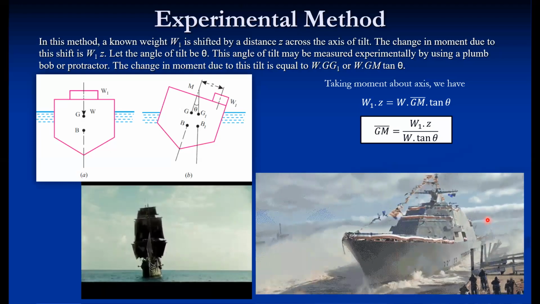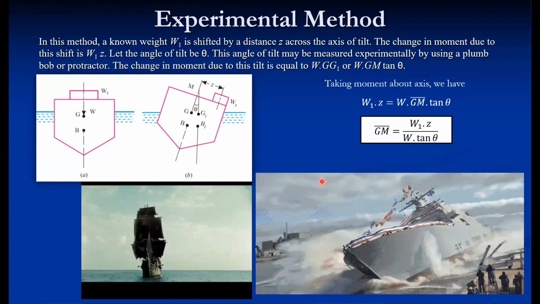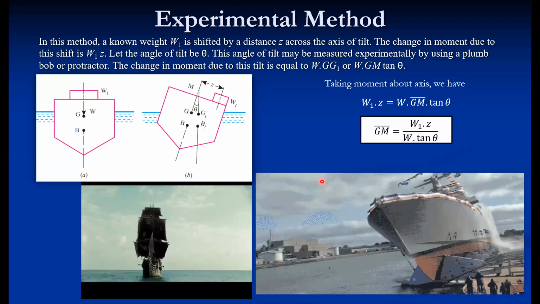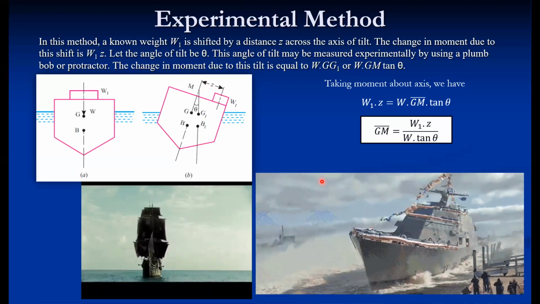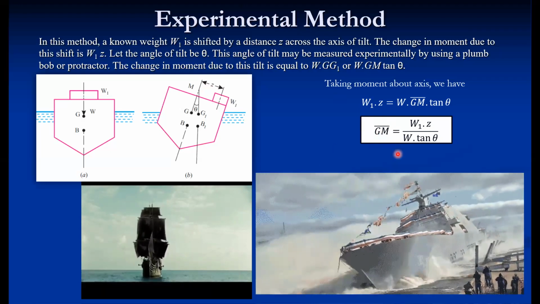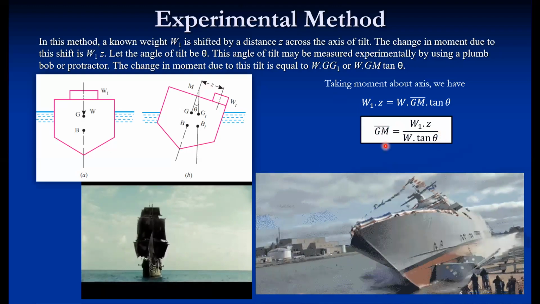Now, this method is only applicable if M lies above G, that means when the body is in a stable state of equilibrium. Now, the concern is only the magnitude of GM, because that also plays a very important role, which we will see. Now, this is the experimental method. Now, this we have to calculate. So in order to calculate this, we must know these values.